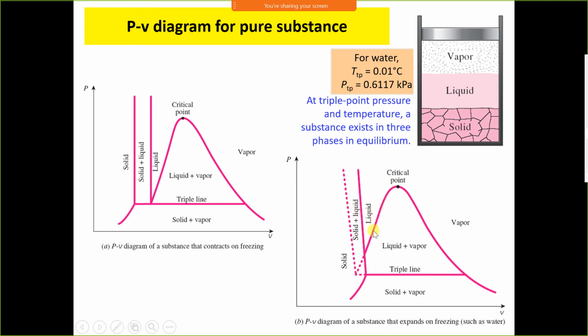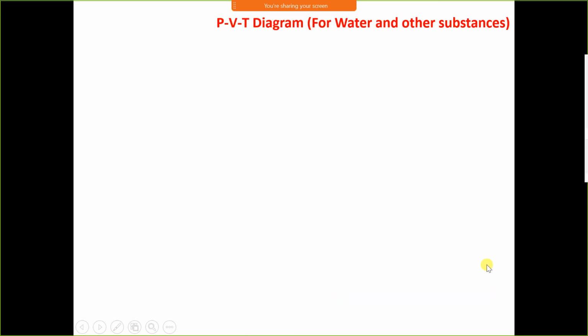Now this is the saturated liquid line, this is subcooled liquid, this is the critical point. Saturated vapor. This middle portion represents the mixed phase, liquid plus vapor. This is a triple line, and on the triple line, all three phases, that is solid, liquid and gases coexist, and below the triple line it is solid plus vapor phase. This is sublimation line. Here it is solid, here it is solid plus liquid, and here it is vapor.